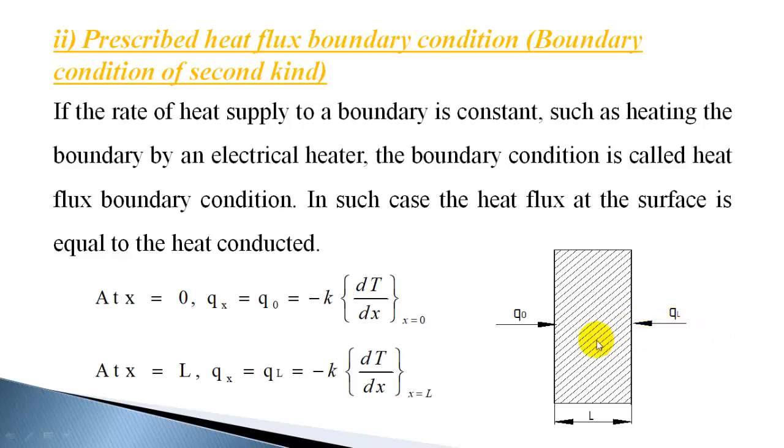So QL can be either towards the surface or from the surface, and based on that, it can be positive or negative. Whatever heat is conducted is equal to the heat flux at that surface. So heat flux is equated to heat conducted. This is the heat flux boundary condition.